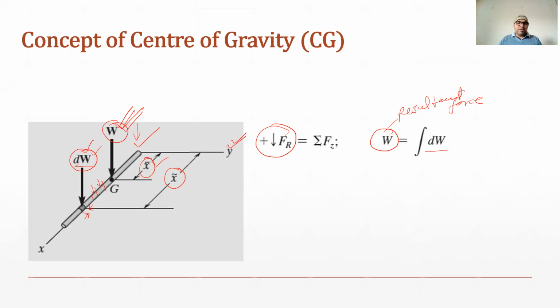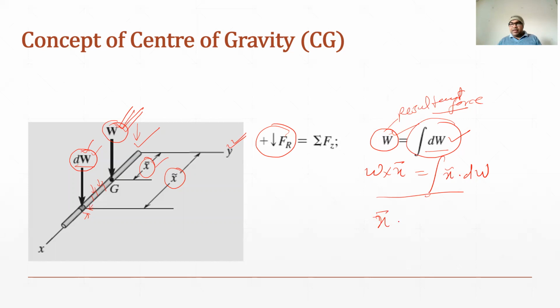There may be infinite segments with differential weight dW, and if we add them, it will be equivalent to the resultant force. Similarly, for the moment of this resultant force and the moment of these differential elements about the y-axis, we can write W into x bar equals integral x approx into dw.